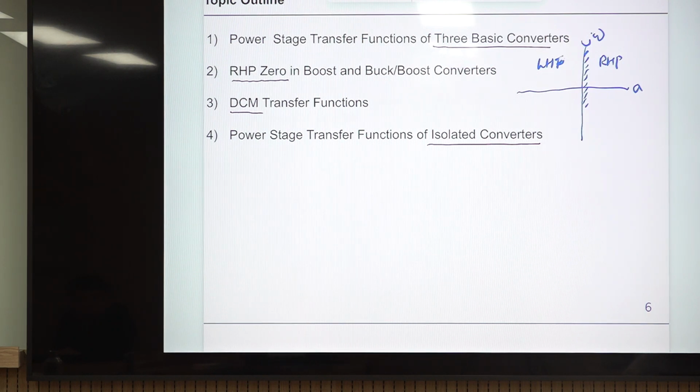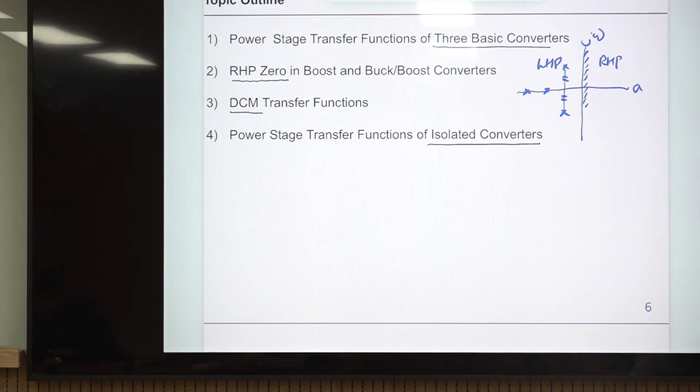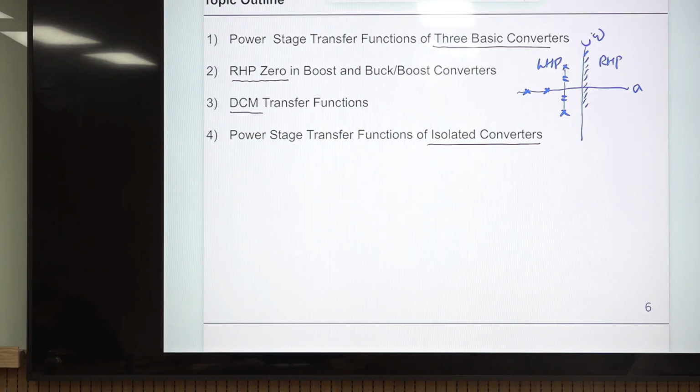Usually poles of the transfer function of any stable system should come here. For example, this is a real pole, and this is a complex pole, which always comes as a complex conjugated pair. If a pole is on this side, the system is unstable. But a zero can be on either side. A real zero can be here, in the LHP, or a zero can be here.